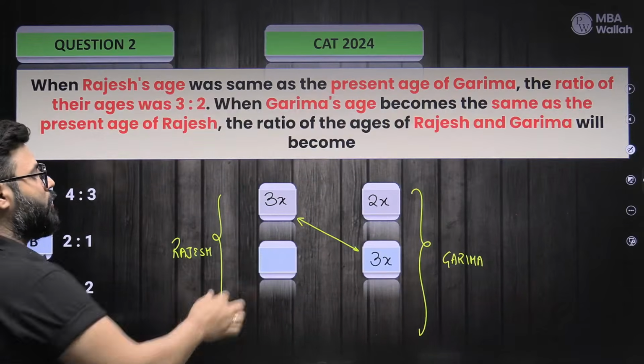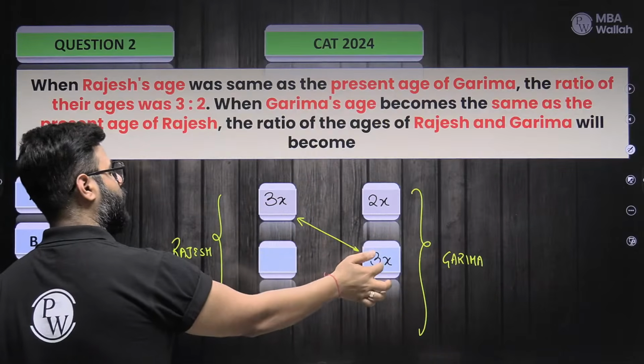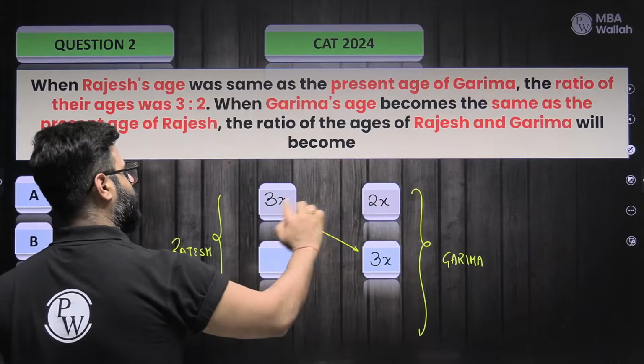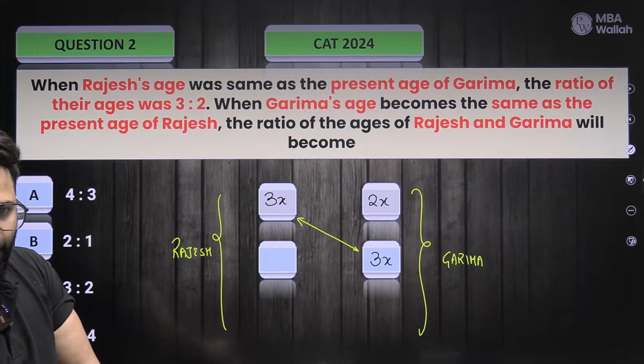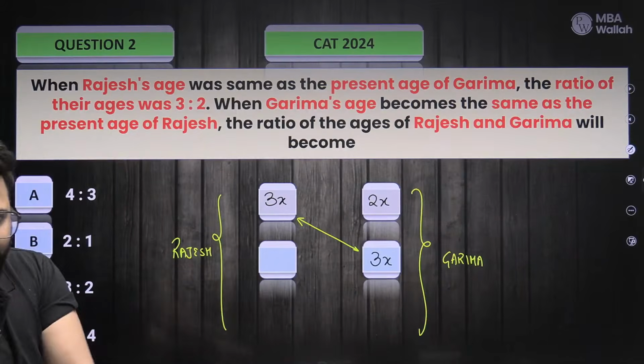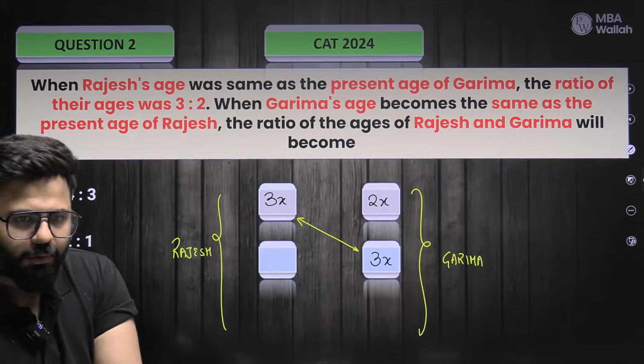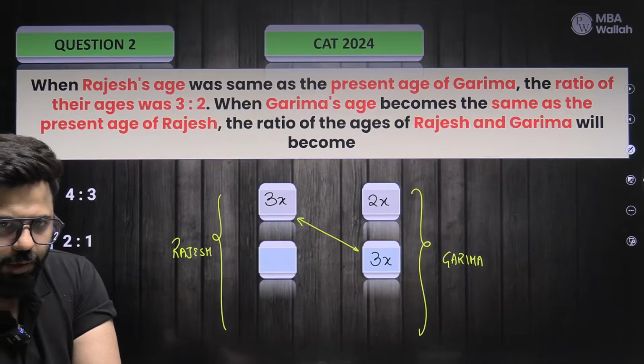Because it has to be the same as this. So now the question is, when Rajesh was 3x, similar to the present age of Garima, that time the ratio is 3:2. Satisfies? Now can you tell me the present age of Rajesh? Think smartly.